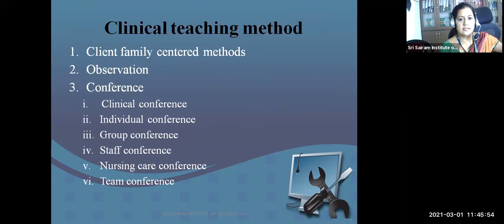Then clinical teaching, as I said, is lab-oriented teaching, where the audience will be taken to the particular lab in the respective area. Say if it is a hospital, then the students will be taken to the hospital lab, and they will be given training on it. If it is computer based learning, then the students will be brought to the computer lab, and they will be given real time programming. So a workshop can be a best example for this clinical teaching method.